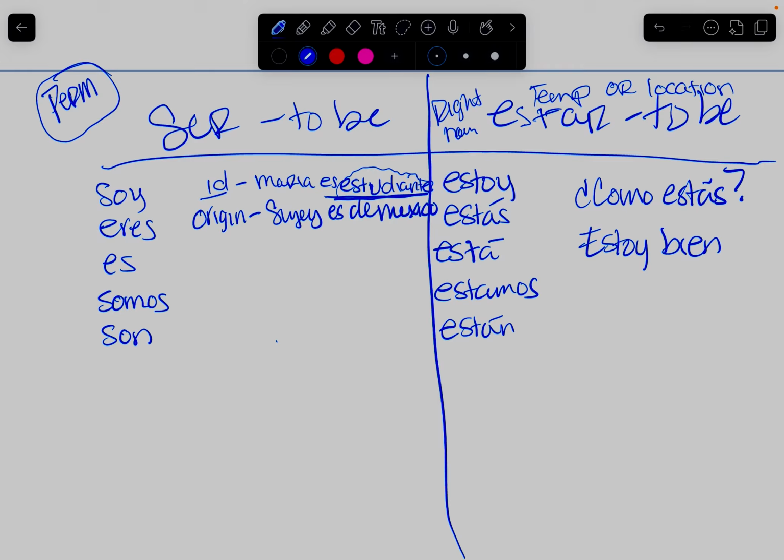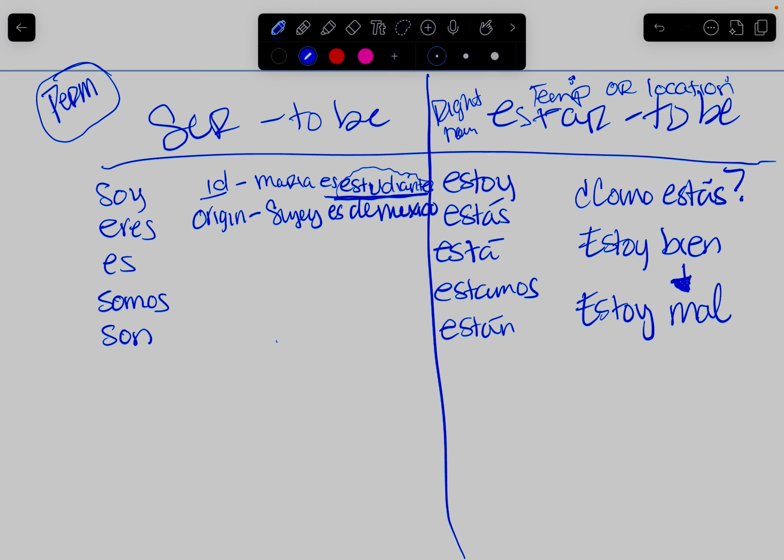But this can change very quickly. If I go outside and stub my toe, I can go from being fine to being mal because I hurt my toe, right? So then that's why this is temporary. And it also deals with location.